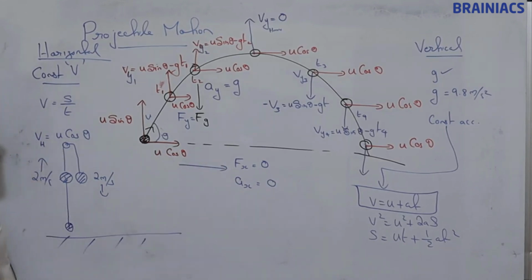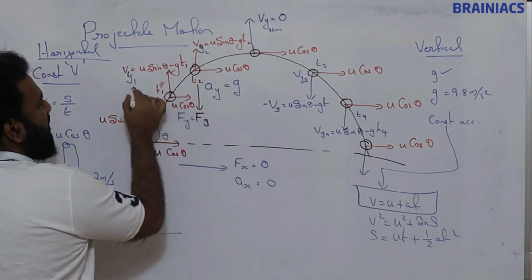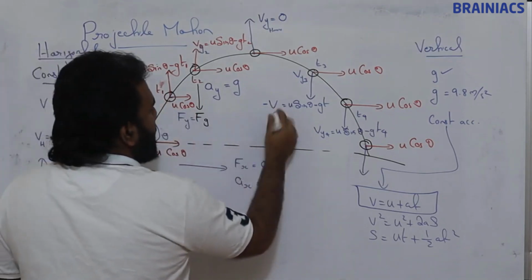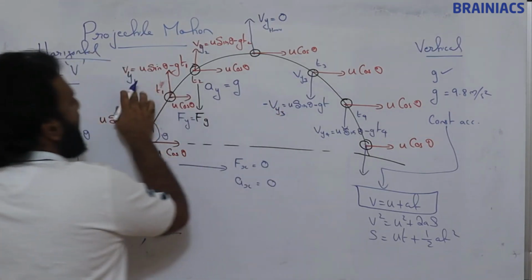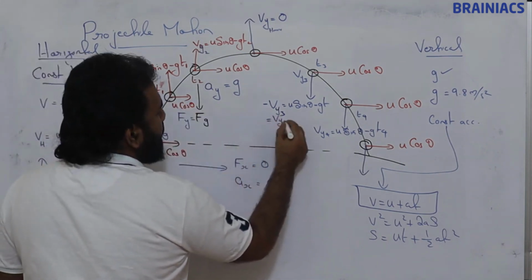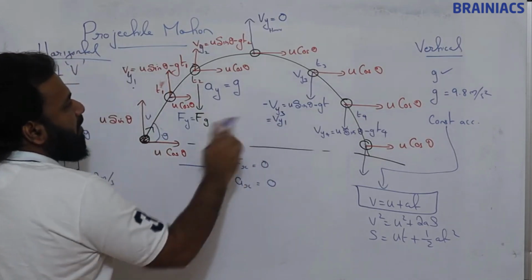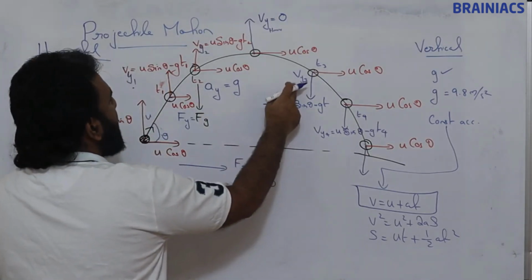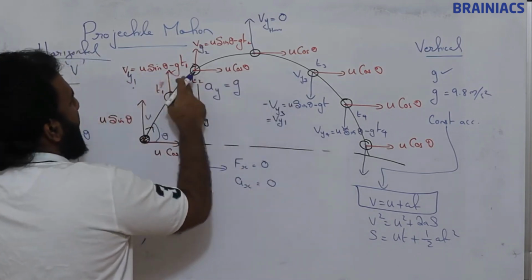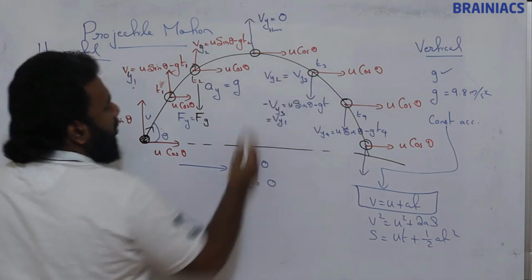Because of that, at the same level, vy1 and vy3 will be the same, only the difference is the negative sign. Similarly, vy2 will be the same as its counterpart.